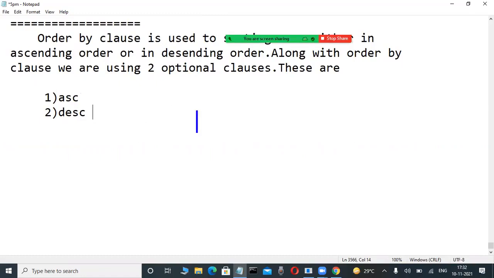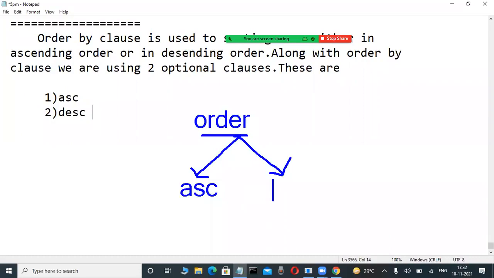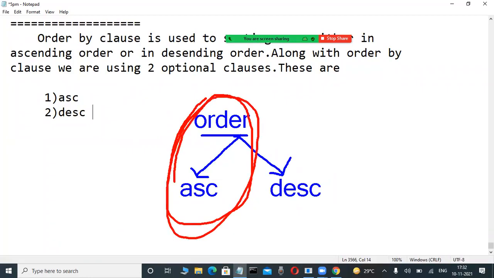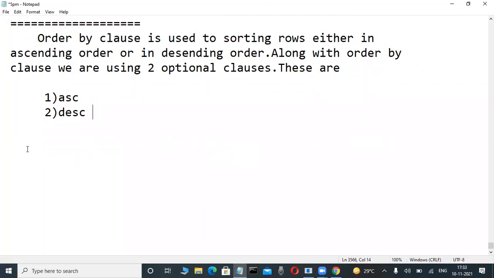Now anybody tell me, in any database, order by clause is there. Along with the order by clause, two keywords are there. One is ASC, another one is DESC. But by default, what does the order by clause have? Ascending order, not descending order. Very good. Okay, fine. Write it. Next para.